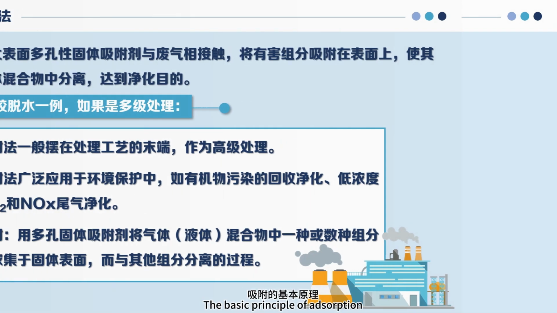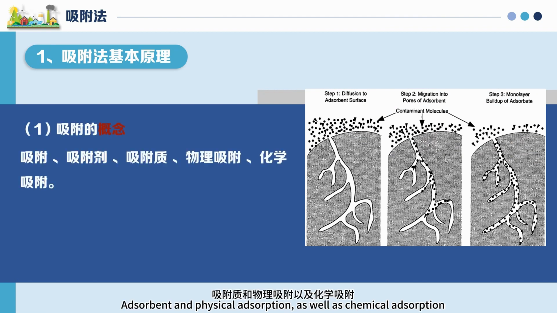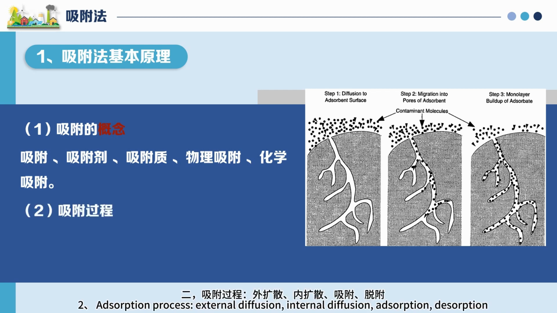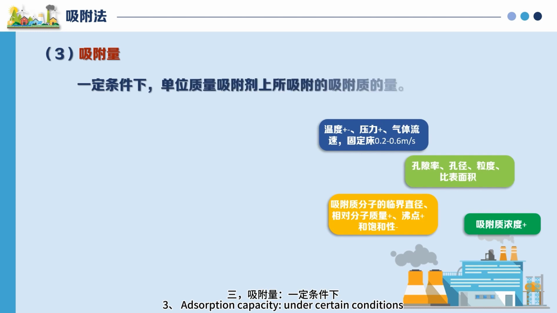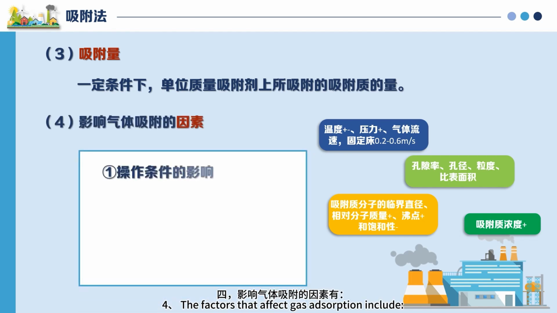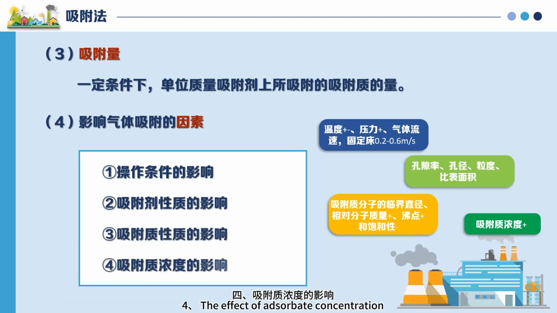The basic principle of adsorption. 1. The concept of adsorption, adsorbent, adsorbate, and physical adsorption, as well as chemical adsorption. 2. Adsorption process: external diffusion, internal diffusion, adsorption, desorption. 3. Adsorption capacity, under certain conditions, on unit mass adsorbent, the amount of adsorbate adsorbed. 4. The factors that affect gas adsorption include: 1. Impact of operating conditions. 2. The influence of the properties of the adsorbent. 3. The influence of the properties of the adsorbate. 4. The effect of adsorbate concentration.